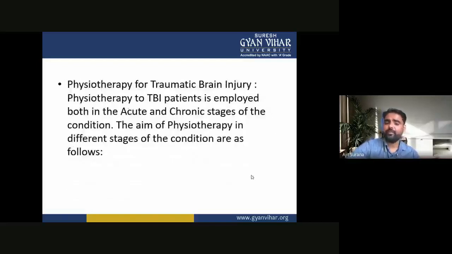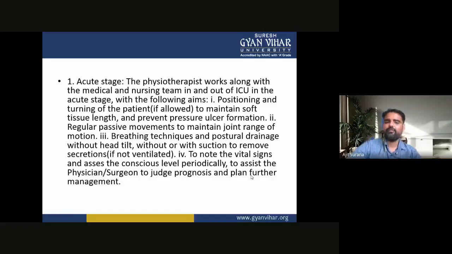Physiotherapy for traumatic brain injury. Physiotherapy for the TBI patient is employed in both the acute and the chronic stage of the condition. The aim of physiotherapy in different stages of the condition is the following. In the acute stage, the physiotherapist works along with the medical and the nursing team in and out of the ICU, with the following aims.